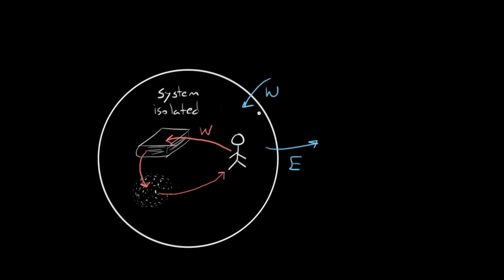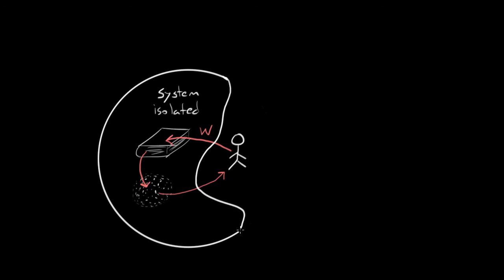And this might strike you as kind of arbitrary. We just picked our system to be all three objects. What's to stop us, you might ask? If you're clever, you might be like, what's to stop us from just kicking the person out of the system? Now we can just say, what if we just said the book and the air? This is our system. Well, if we can do that, our system would no longer be isolated, and it wouldn't be isolated because energy is entering our system. So if the energy increases in our system, or if energy exits our system, if the energy can enter or exit, our system is no longer isolated.